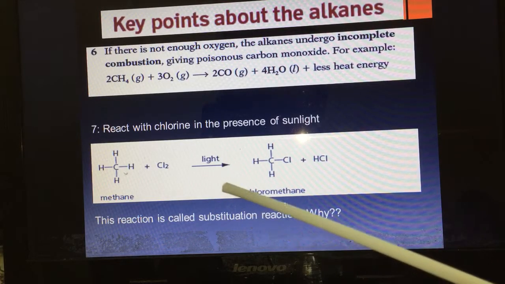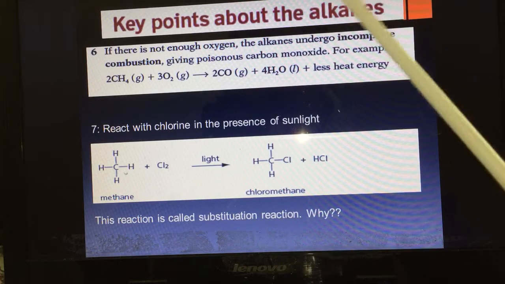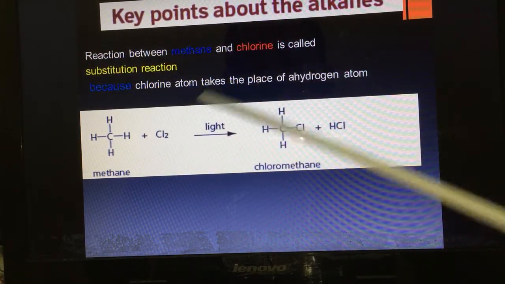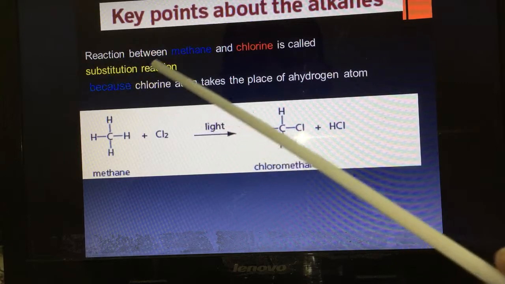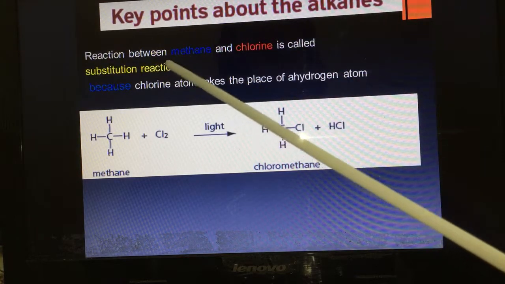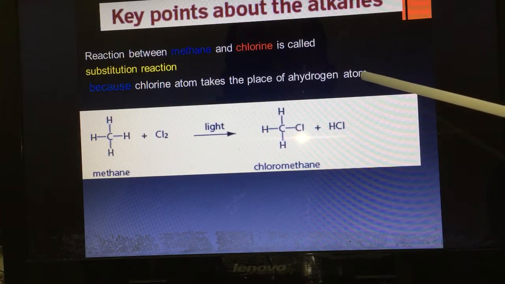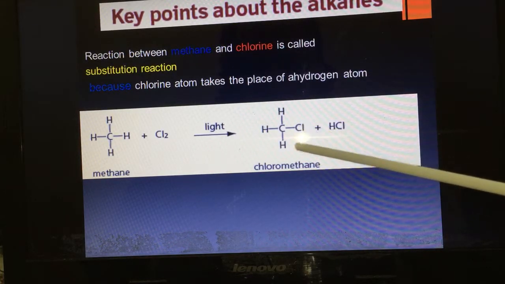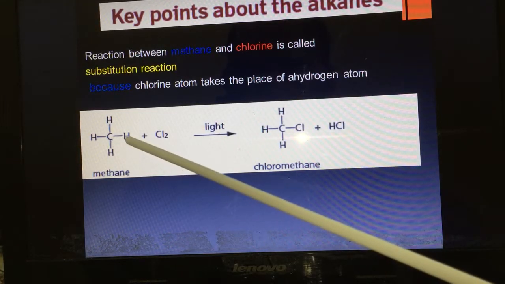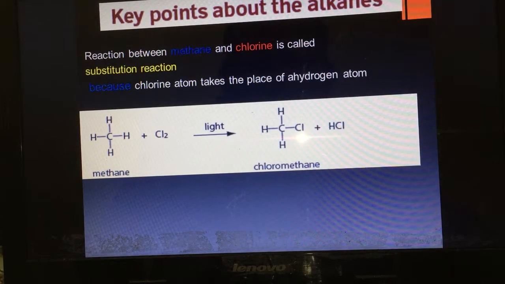Why? What do you think? The reaction between methane and chlorine is called a substitution reaction because the chlorine atom takes the place of the hydrogen atom. Look, chlorine takes the place of hydrogen. It was H here before, look, it was H, but now Cl. So this is a substitution reaction.